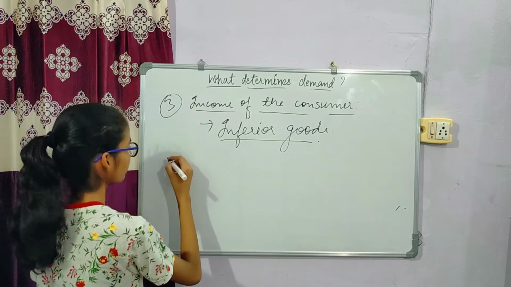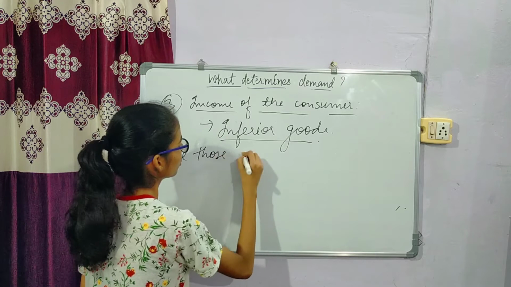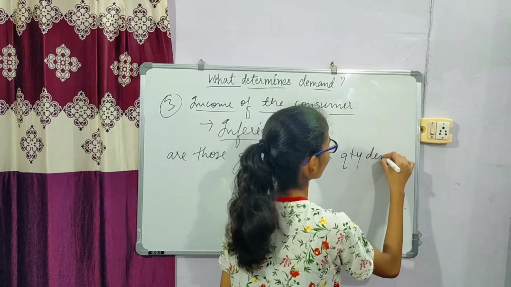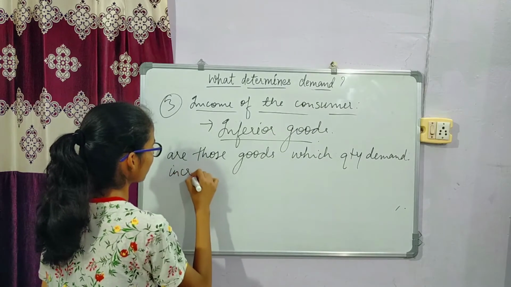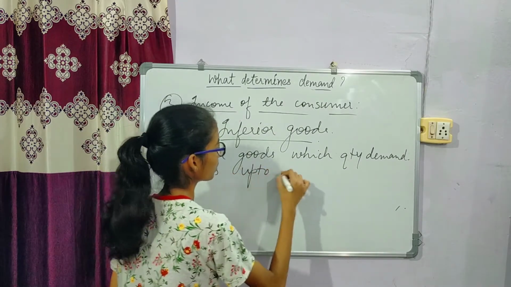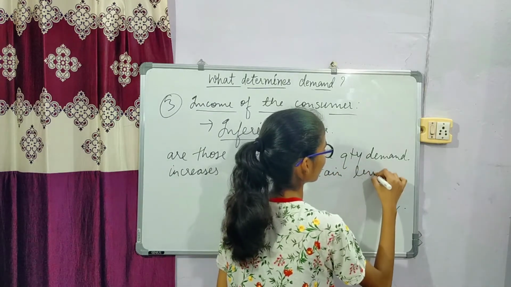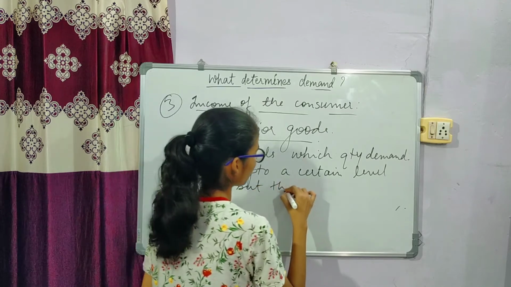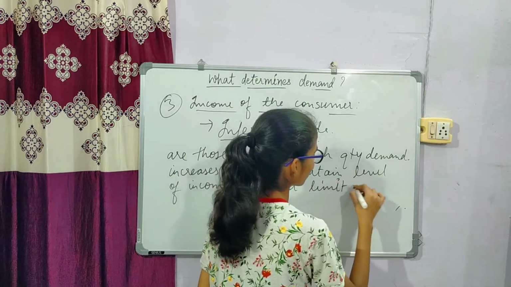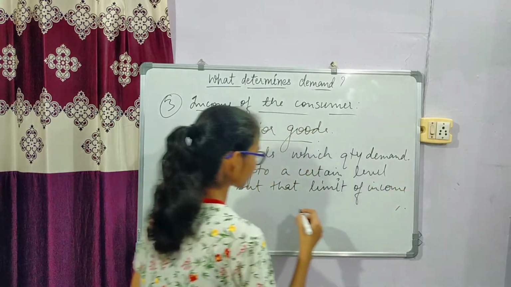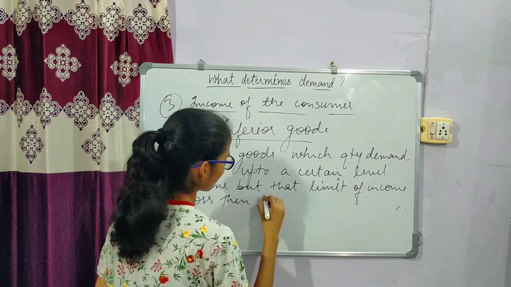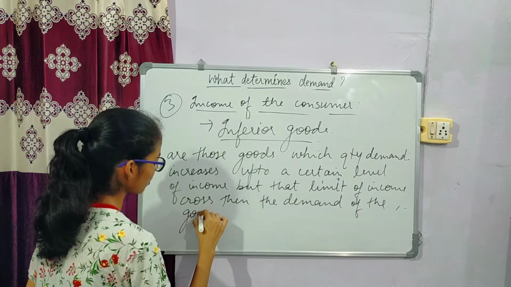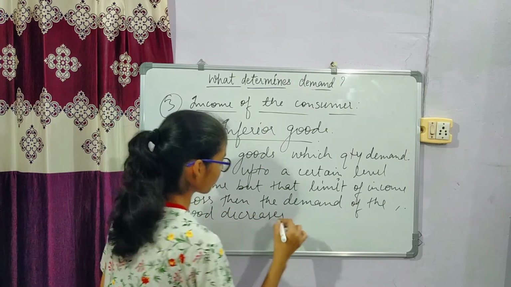That means these are goods whose quantity demanded increases up to a certain level of income, but when that limit of income is crossed, the demand for the good decreases.